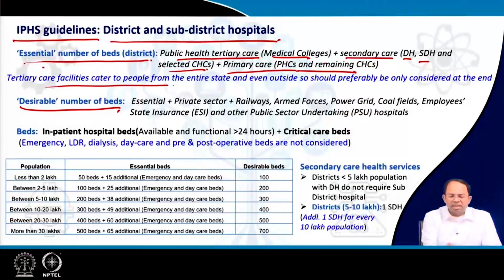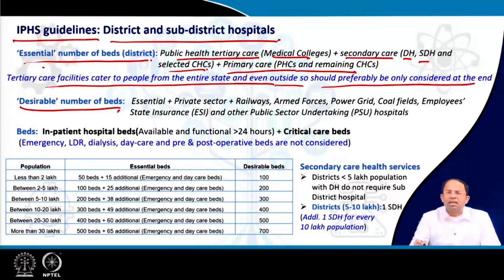Tertiary care facilities cater to people from the entire state and even from outside the state, so they should preferably be considered at the end. That means when we are adding up the number of beds, after we add up all primary care and secondary care facilities, after that we will consider whether some additional beds should come from tertiary care. We will try to make up everything from within the secondary care facilities. This could be additional, but if lots of beds are available in this kind of facilities, then we can also take some beds from there as well.